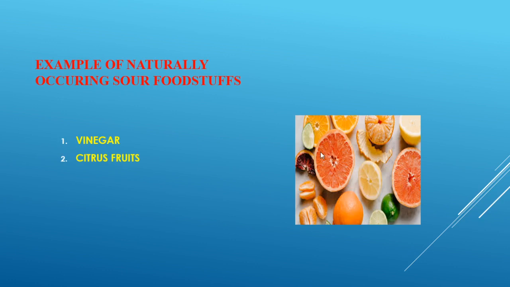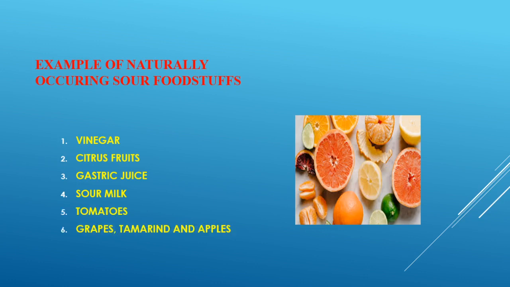These are acidic. Gastric juices which are present in our body. Even sour milk, tomatoes, grapes, tamarind, an apple, and many more examples. These are the few examples which we have shortlisted. These all are the naturally occurring foodstuffs.